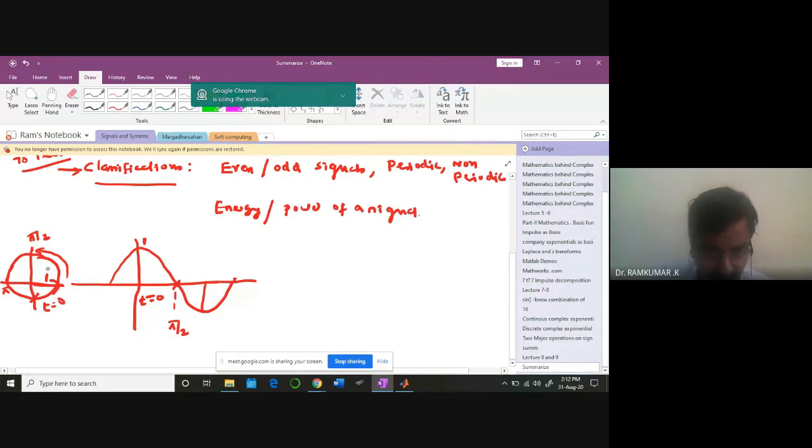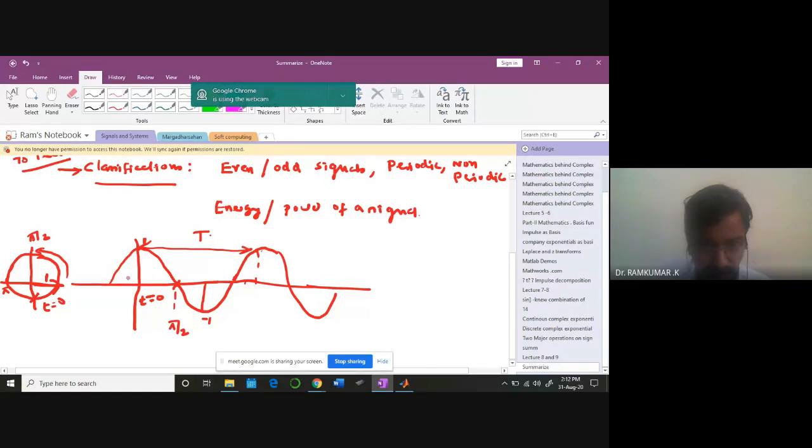This is pi by 2, pi, then 3 pi by 2, then 2 pi. At 3 pi by 2 it is 0, and at 2 pi it becomes maximum again. So this is your cosine waveform. From this point to this point, from peak to peak, you call it the time period, and again the same waveform repeats.